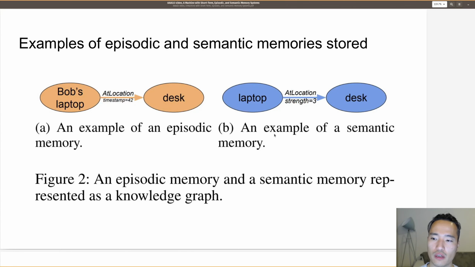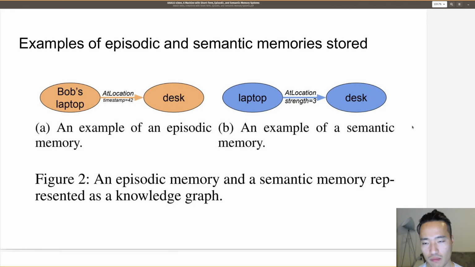There are two differences between these two memories. Episodic memory is more personal. If the agent has seen Bob's laptop, then it will remember that it's Bob's laptop, and it will also remember that the agent saw that at timestamp 42. As for semantic memories, they are not concerned with individuality. It doesn't necessarily have to do with Bob's laptop or Alice's laptop. It's just that laptops in general are generally located on the desk. And if the agent has seen this 3 times, then it will have a strength value of 3.